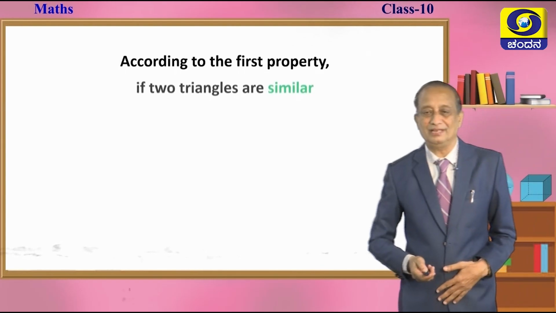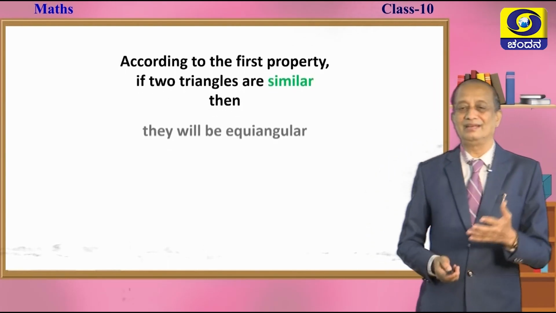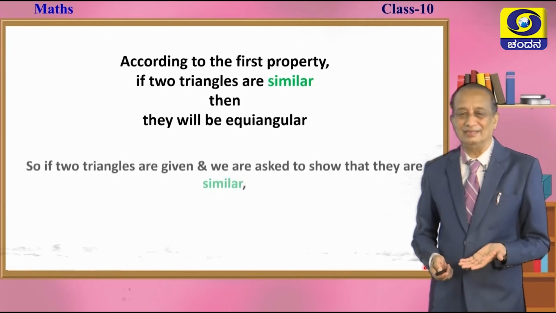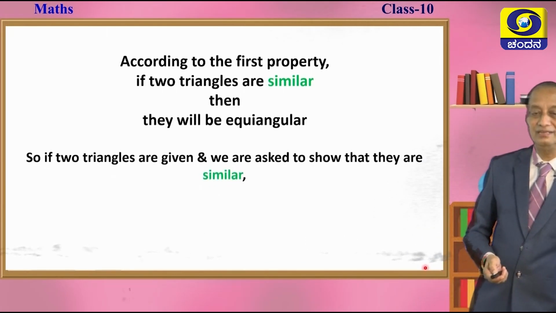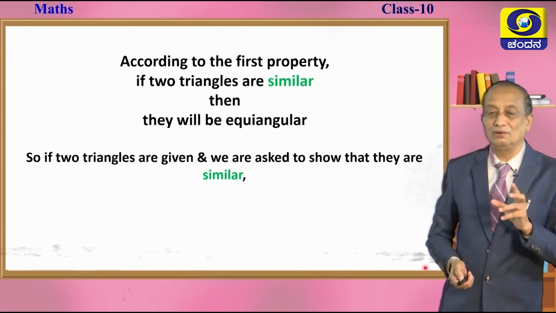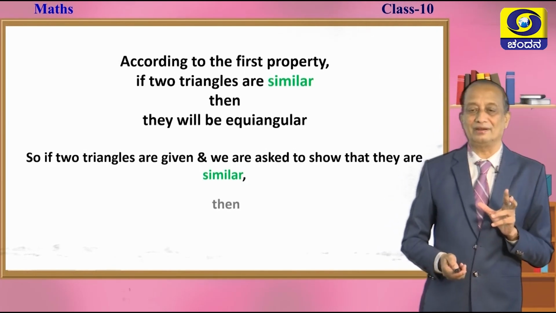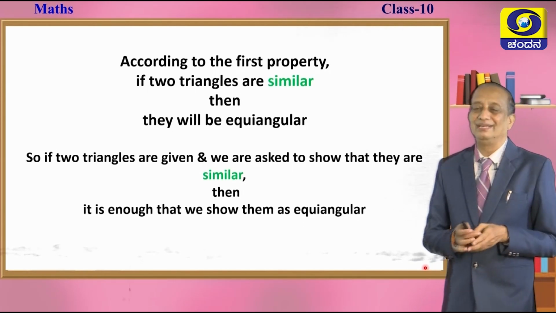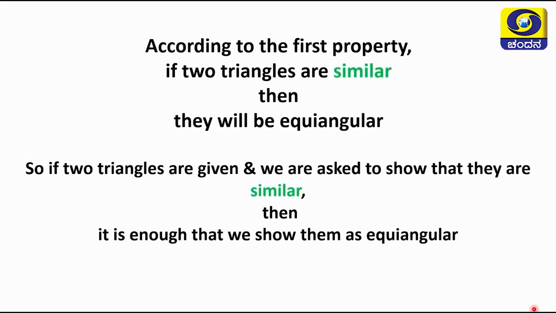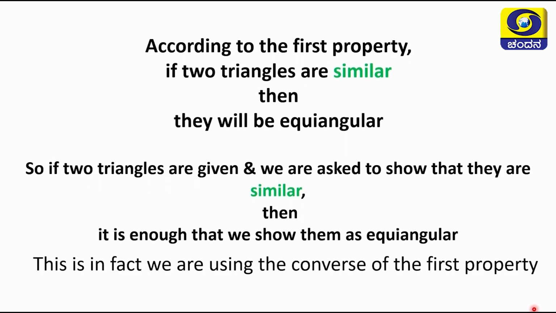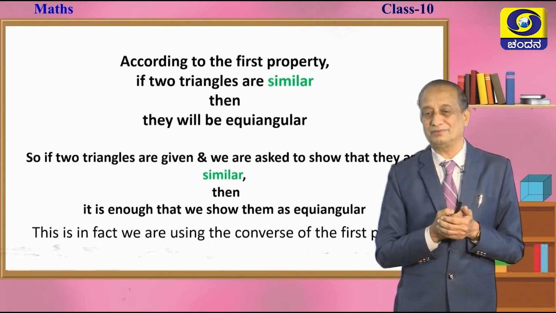According to the first property, if two triangles are similar, then we know that they are equiangular. So, if two triangles are given to us and we are asked to find out whether they are similar or not, then what do we need to do? It is enough. You show them as equiangular. Take the protractor, keep measuring the corresponding angles. If you find that they are equiangular, immediately you can jump to the conclusion and say that they are similar. This is the fact. In this case, we are using the converse of the first property.